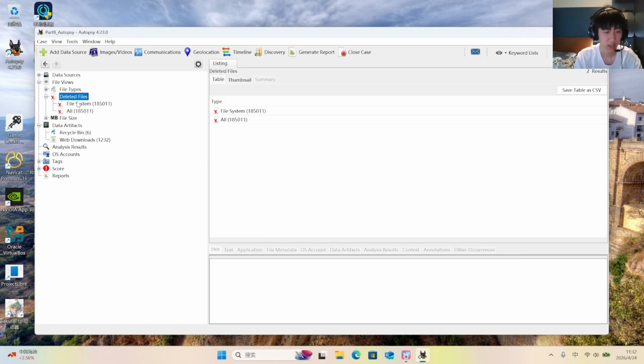On the left side, Autopsy has already generated structured categories such as data source, file views, deleted files, recycle bin, analysis results, and reports. This shows that the tool is working and organizing the forensic evidence for examination.